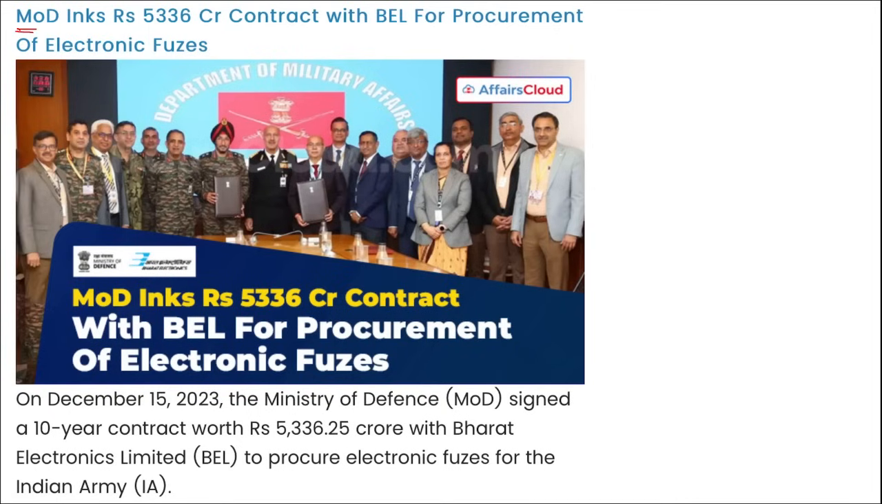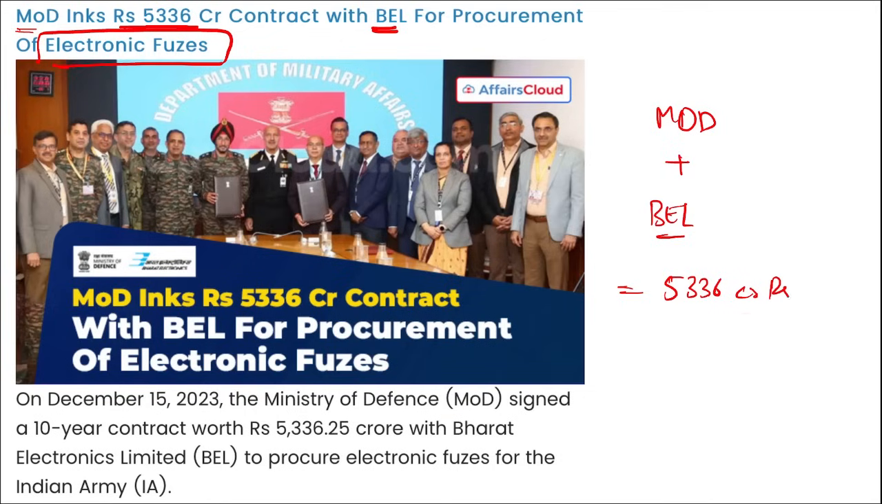Next is Ministry of Defence. They have signed a 5,336 crore rupees contract with Bharat Electronics Limited for the procurement of electronic fuses. Right? So it is Ministry of Defence. They signed a contract with Bharat Electronics Limited. This contract was worth 5,336 crore rupees. And what will be procured by Ministry of Defence here? Electronic fuses will be procured, and these electronic fuses will be for the Indian Army.